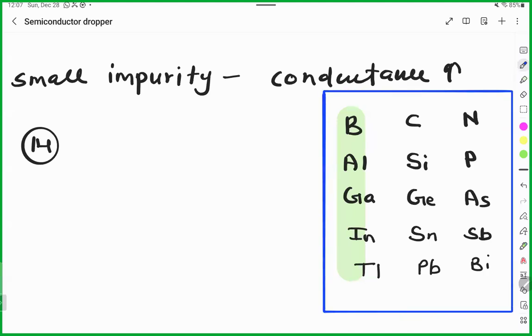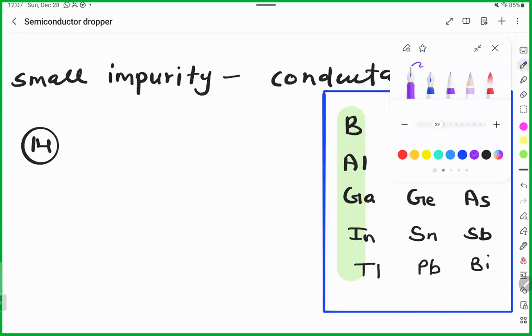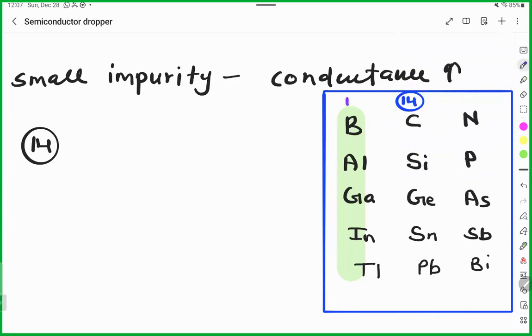Okay. How? For example, group 14 is the balanced state. You have 4 electrons, all can form the covalent bond easily. If you add group 13, then there is a shortage of 1 electron. And if you add group 15, there is an extra 1 electron. Understood?